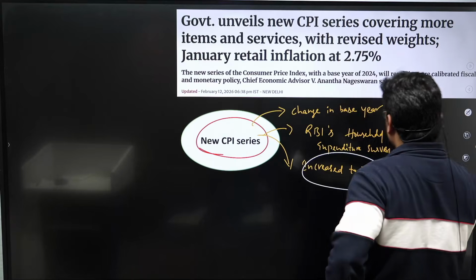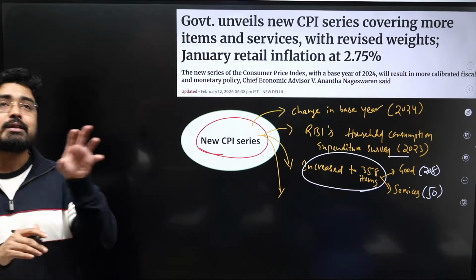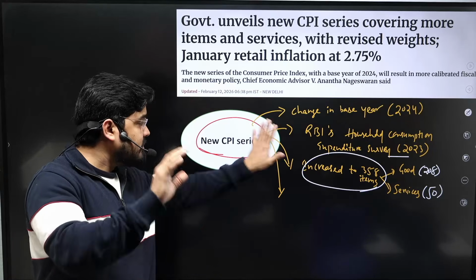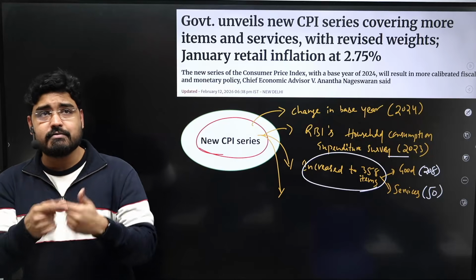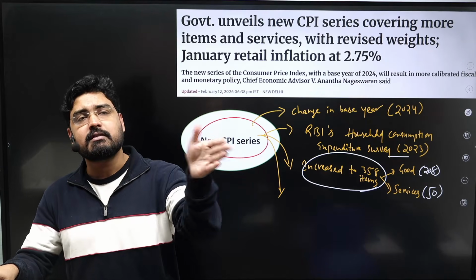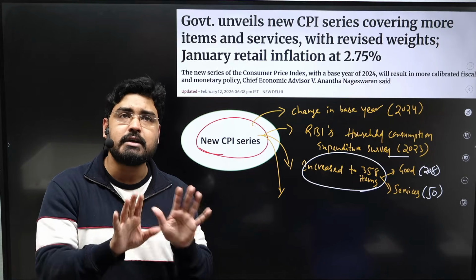Next, new items were introduced, old items were removed from the consumption basket. See, the reason why we changed the base year, why we changed everything, is because we have to find out whether the change in the prices among these commodities and services is having any impact on the consumer at the end of the day or not.